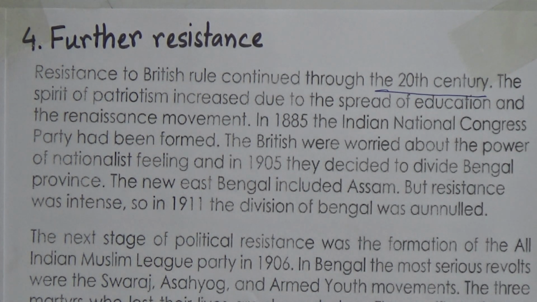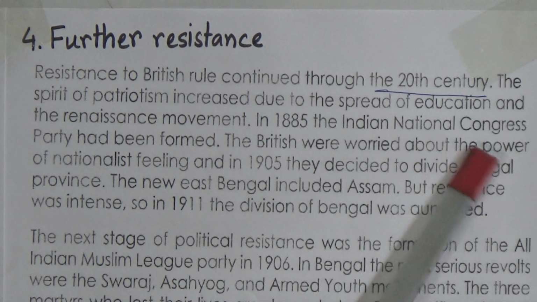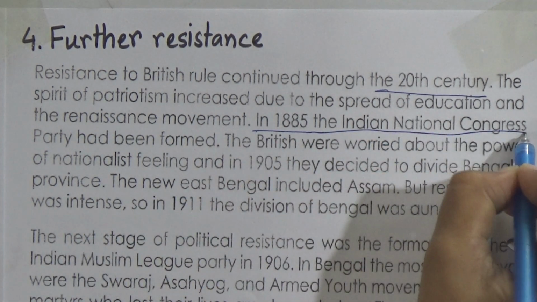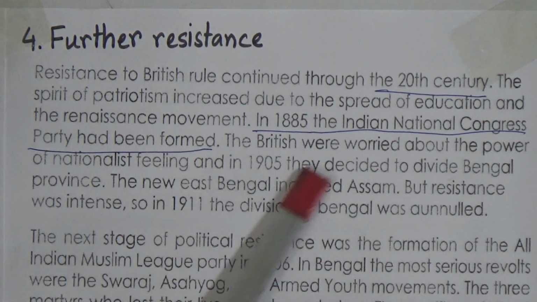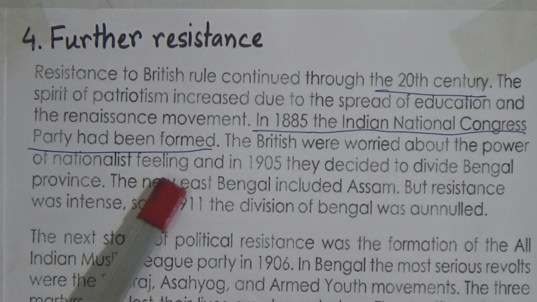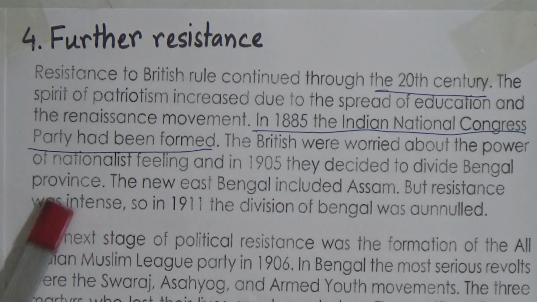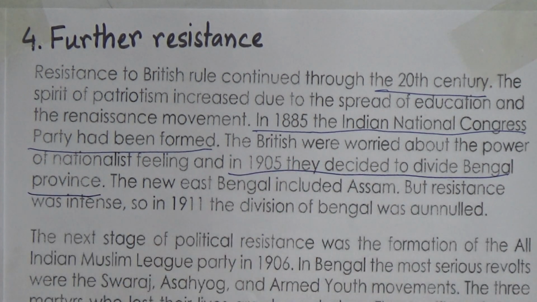That's why day by day they are trying to raise their voice against the British East India Company. And in 1885, the Indian National Congress Party had been formed. So remember this date, in 1885 the National Congress Party had been formed, and the British were worried about the power of nationalist feeling, and in 1905 they decided to divide Bengal province. So in 1905 they decided to divide the Bengal province, and the new East Bengal included Assam.